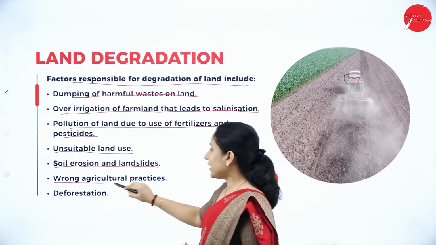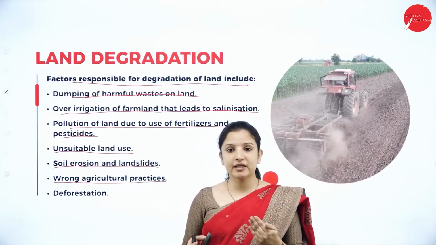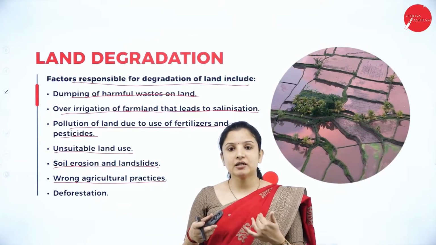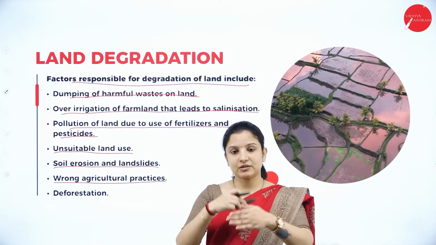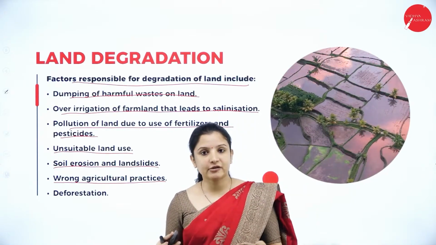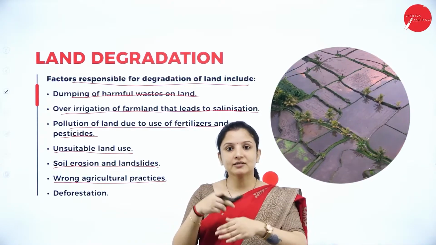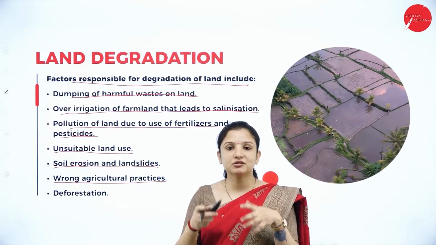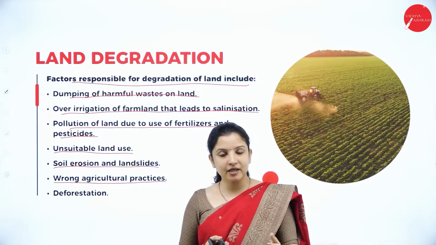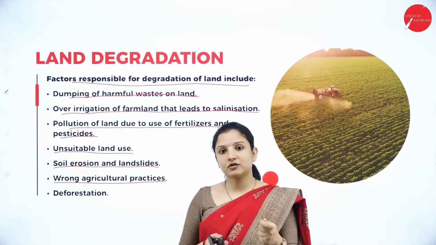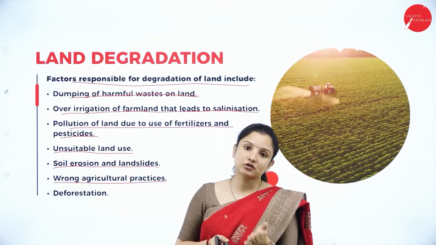And some of the wrong agricultural practices, such as tilling. What they do in tilling is mainly done in order to remove the weeds. So they'll just till the soil, or they will use some equipment wherein they will make the soil upside down. When they make the soil upside down, what happens? The soil will get exposed to the sunlight, therefore it will become dry, and that dry nature of the soil will cause death of the microbes, and if the microbes die, the fertility of the soil will be lost.